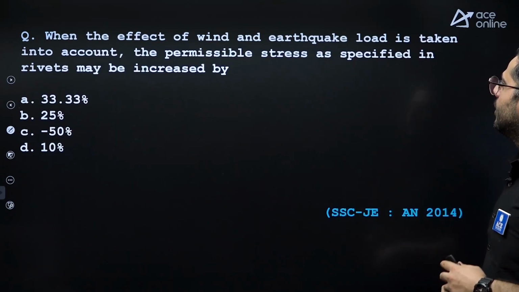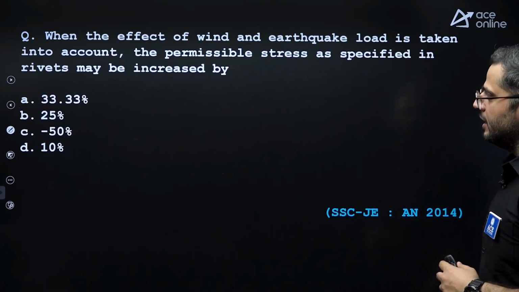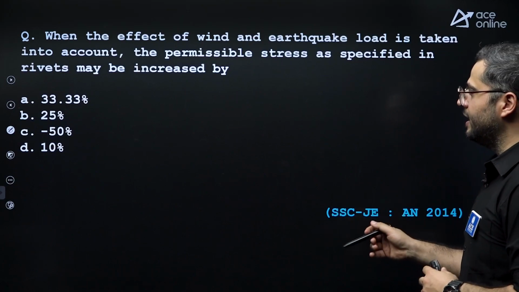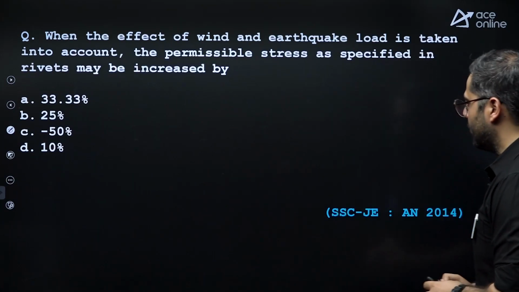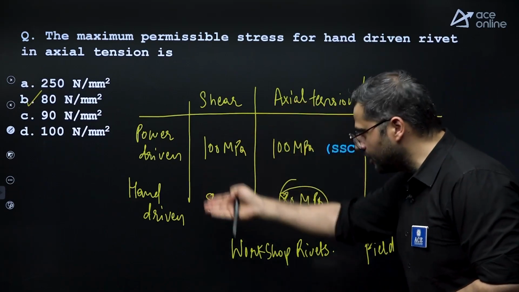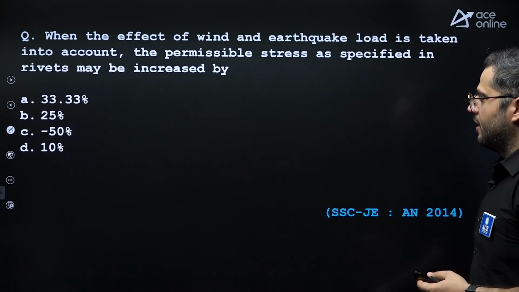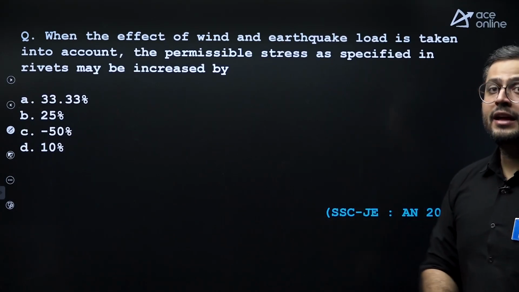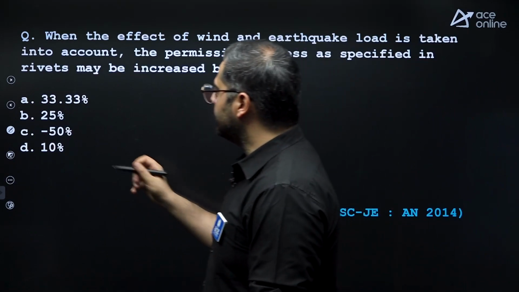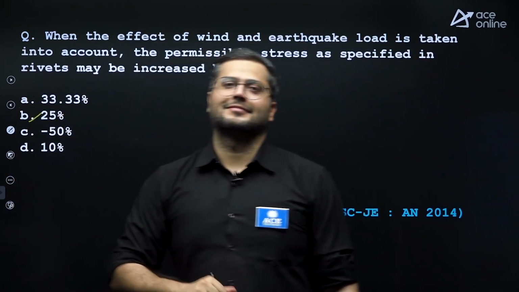When the effect of wind or earthquake is taken into account, the permissible stress specified in rivets, what are the permissible stresses in rivets? These are only. Now what do we do? They are increased by how much? They are increased by 25%.